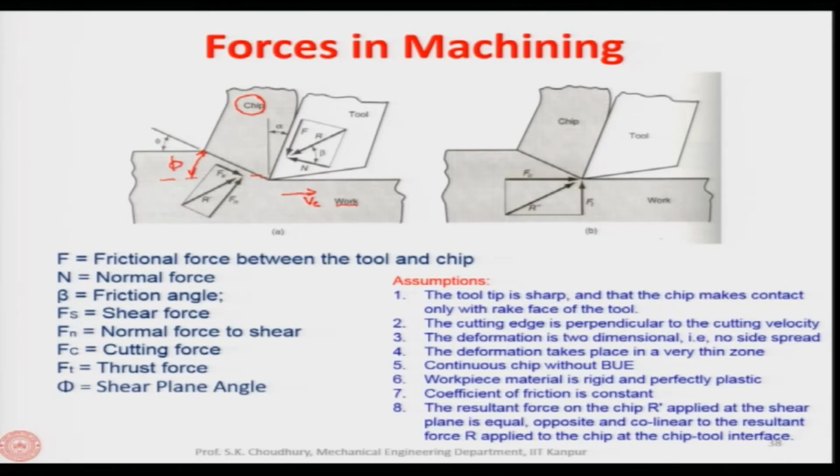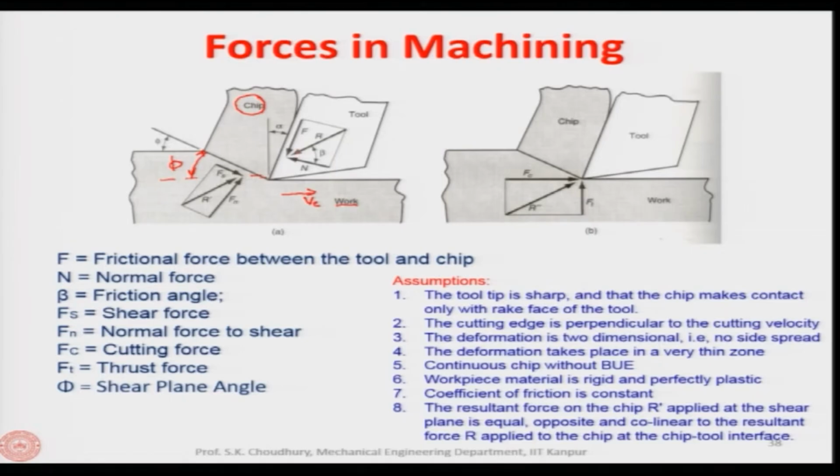Now, if we assume that the chip flowing over the rake face of the tool is a lump, a homogeneous body, flowing at a constant velocity over the rake face, then the resultant of the forces acting on the chip from the tool side through the rake face and the resultant force acting on the chip from the workpiece, which is the reaction force acting through the shear plane, sum to zero.